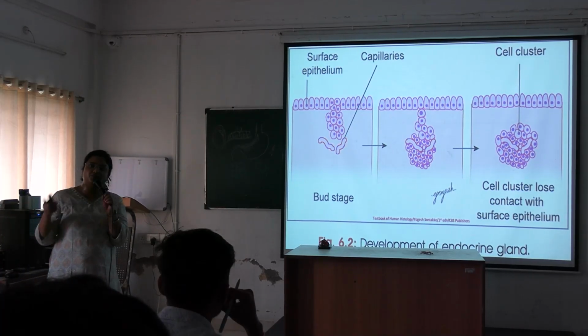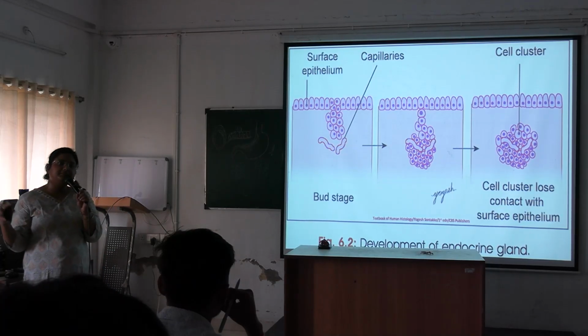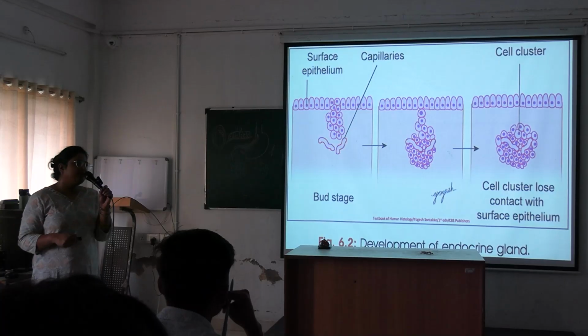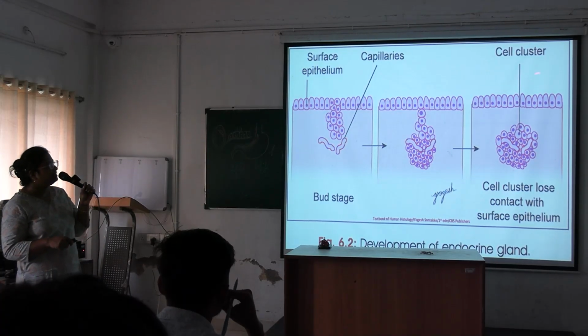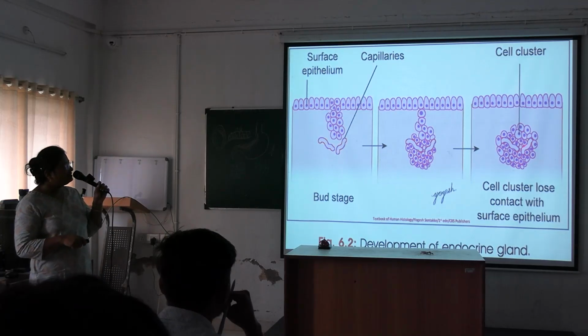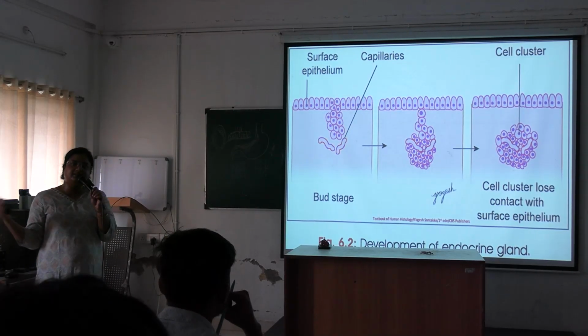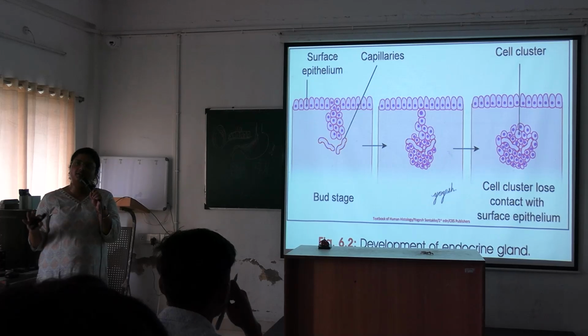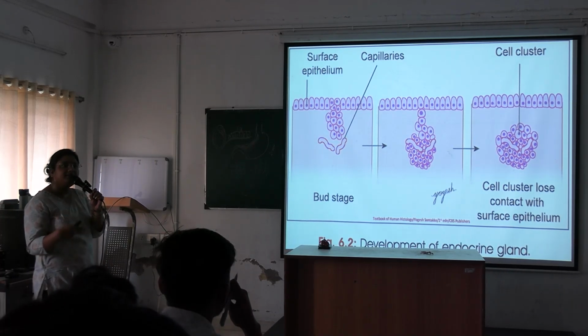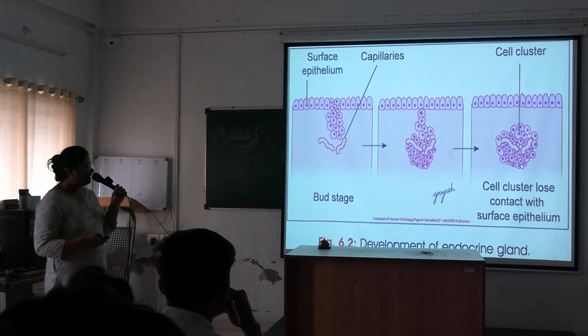The previous one was an exocrine gland. They were secreting the material onto some surface or into some canal. But here it is losing its contact with the epithelium, and blood vessels are embedded, so they secrete their secretion directly into the blood. Okay, understood? So that is the difference between the development of the two types of glands.